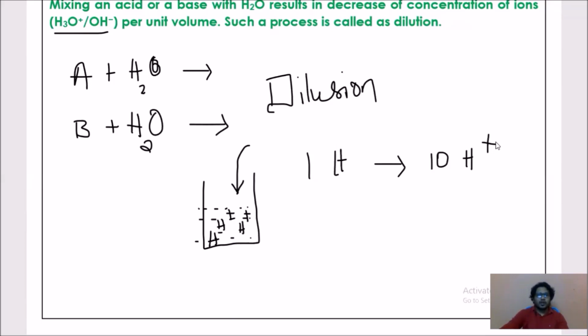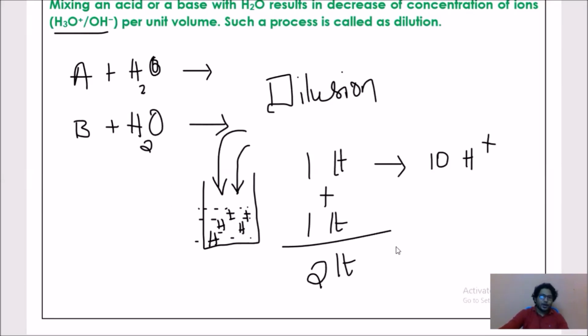Now, what do you have to do? Again, you have to add water. Consider we have added an extra liter of water. Now, what is the total amount of water? 2 liters. Is there any change in H plus ions? No, there is no change. Previously, 1 liter of water contained 10 H plus ions.